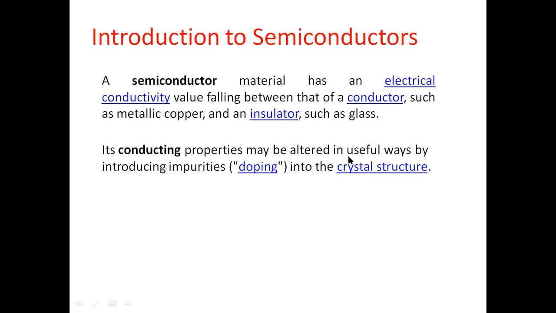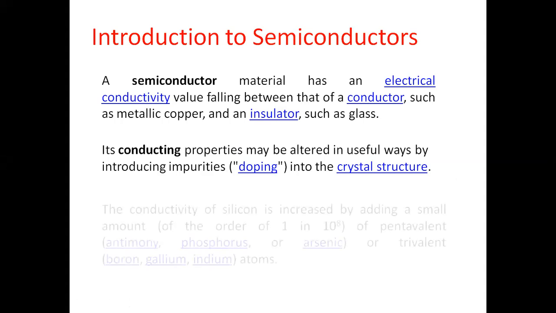See, a semiconductor or any material for that matter comes in a crystal structure because the atoms are tightly bound. This crystal structure is what bonds the atoms of the material together. That is why it is called a crystal structure or lattice structure. So understand, the process of adding impurities is called doping, and by doing so we can change the conducting property of the material. Understand that?